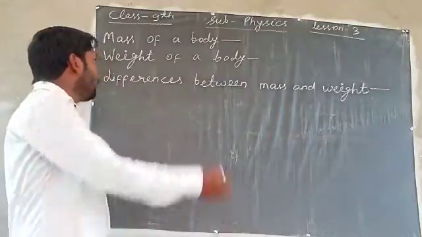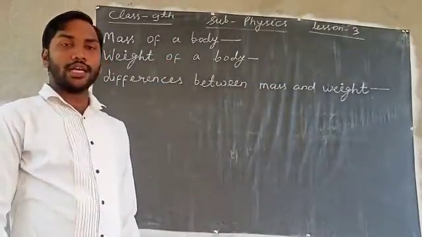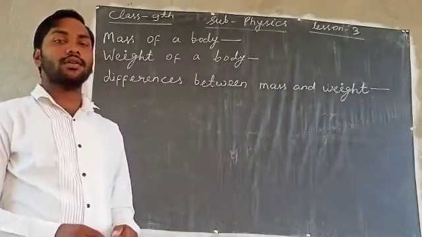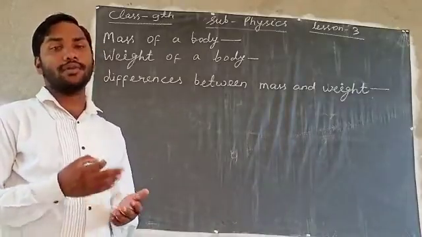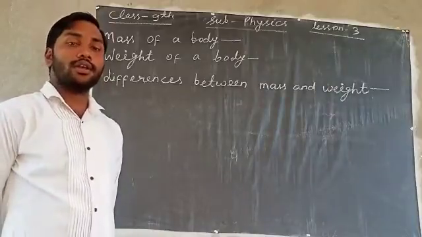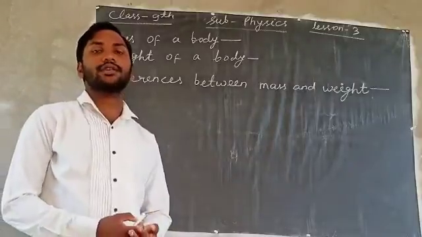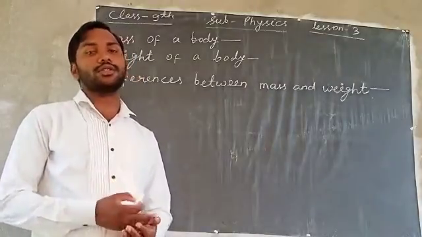After that, we will discuss weight of a body. As we know that the Earth attracts everything towards it due to the gravitational force, and this force is dependent on the mass.